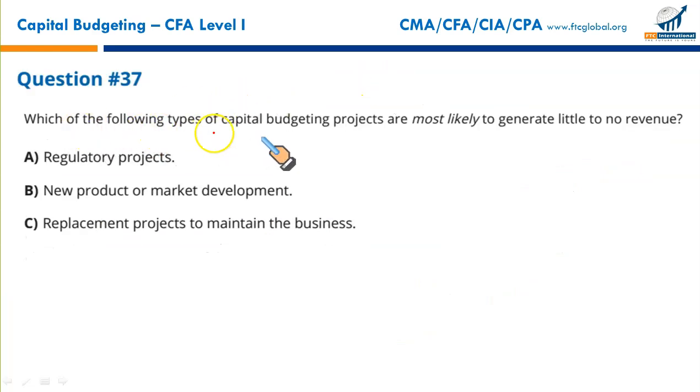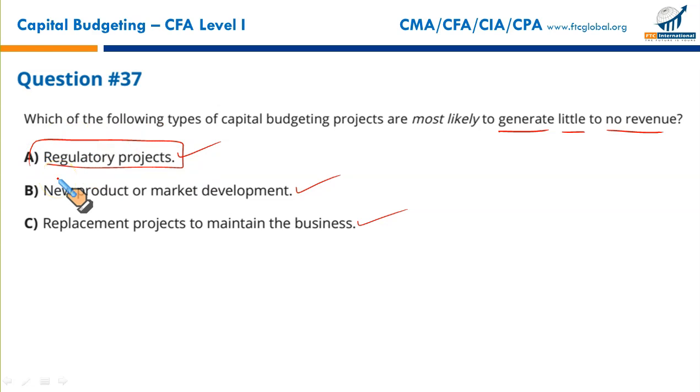Which of the following types of capital budgeting projects are most likely to generate little or no revenue? Regulatory projects, the projects of government, new product or market development, replacement projects to maintain the business. As you can see, the term itself suggests that regulatory projects involve some environmental concerns, some safety related concerns. These projects typically generate very little revenue or mostly no revenue.